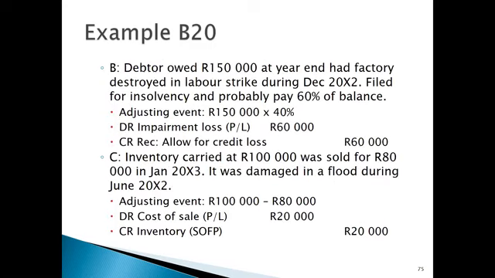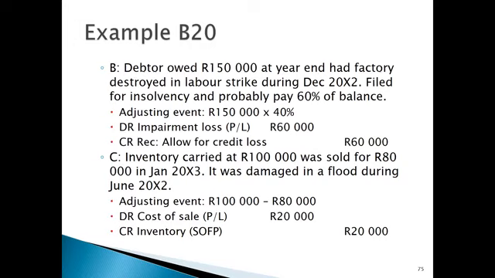Scenario B tells us that a debtor owed 150,000 Rand at year end, and they had their factory destroyed in a labor strike during 20X2. So as we can see, that labor strike that caused the insolvency, because they filed for insolvency, took place during the financial year. So that then means it must be an adjusting event. They're probably going to pay 60% of their balance.